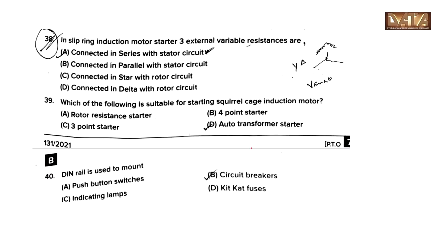In slip ring induction motor starter, 3 external variable resistances are connected in star with the rotor circuit. Option C. 39. Which of the following is suitable for starting squirrel cage induction motor? Answer is option D, auto transformer starter. 40th question is, DIN rail is used to mount, option B, circuit breakers.